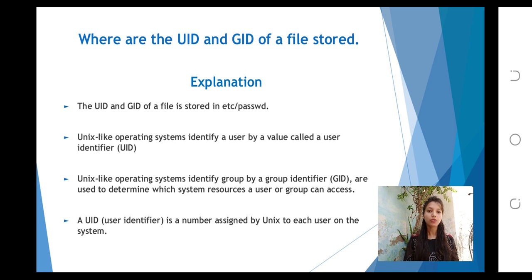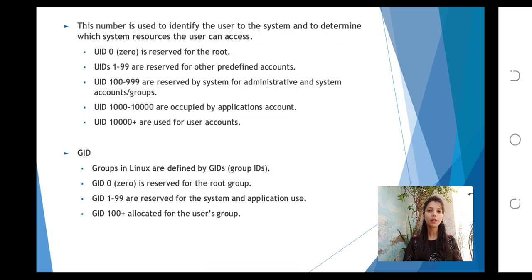They are used to determine which system resources a user or group can access. A UID, user identifier, is a number assigned by Unix to each user on the system. This number is used to identify the user to the system and to determine which system resources the user can access.